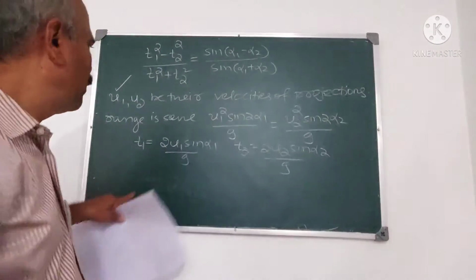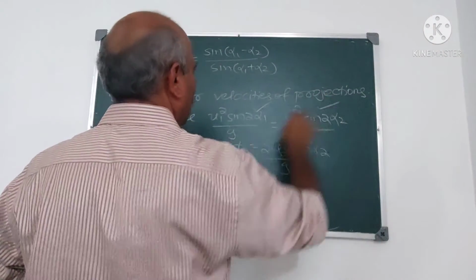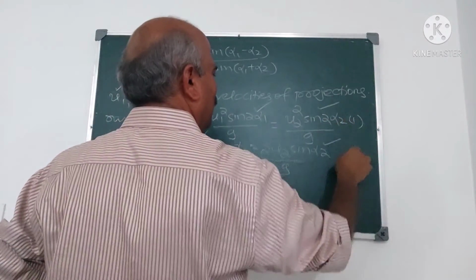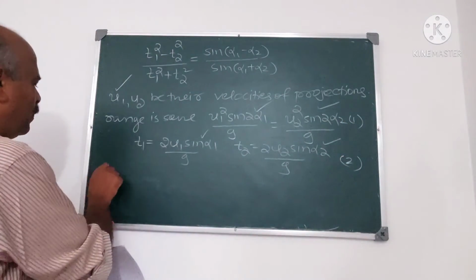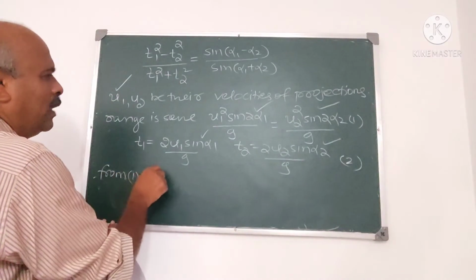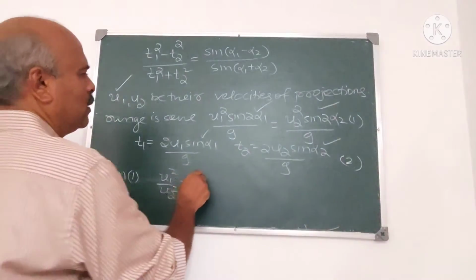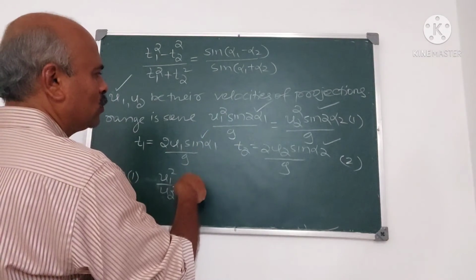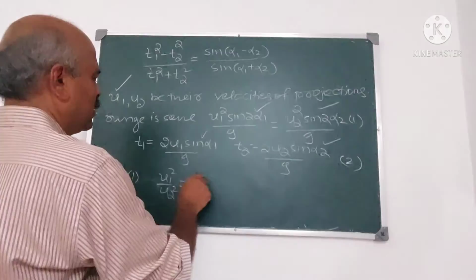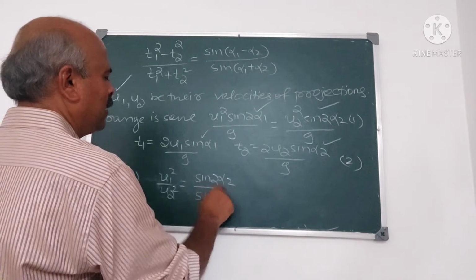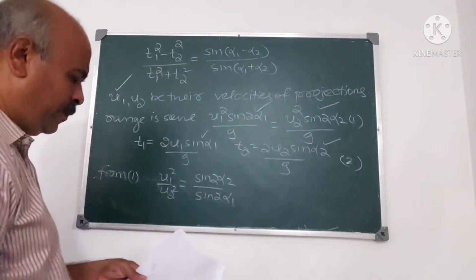We are given these two. Now I take this as 1, this as 2. From 1 I have u1 square upon u2 square is sin 2 alpha 2 upon sin 2 alpha 1, correct?